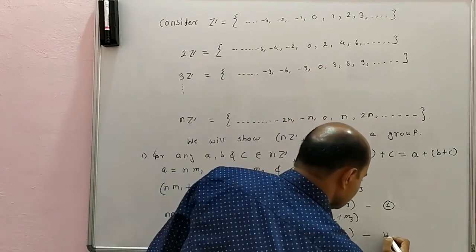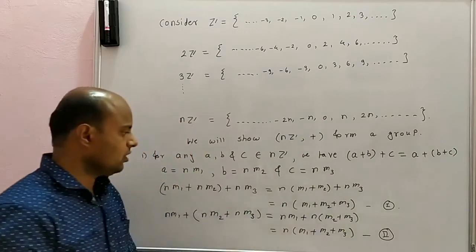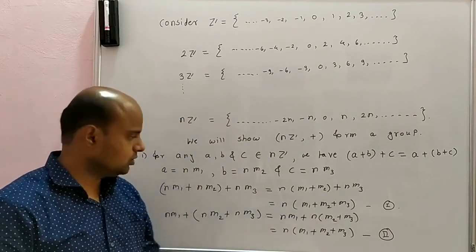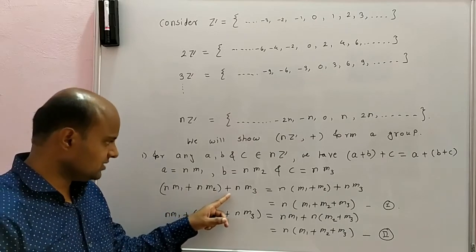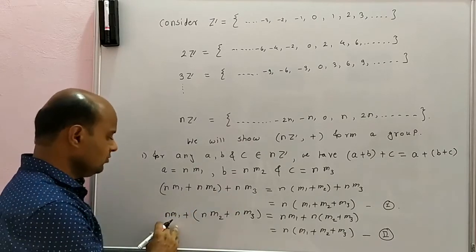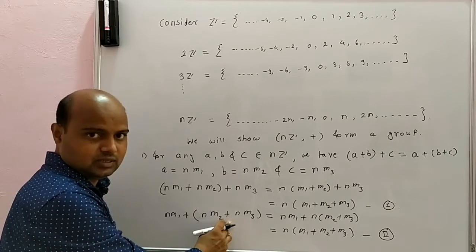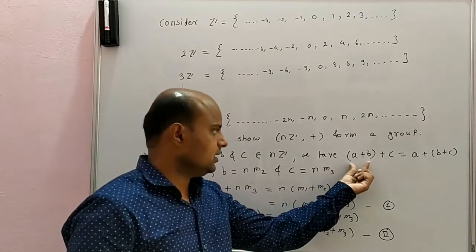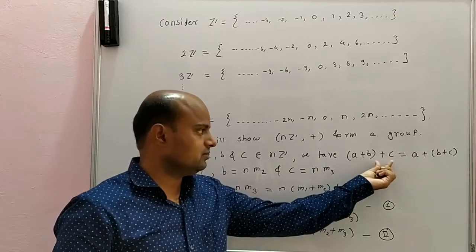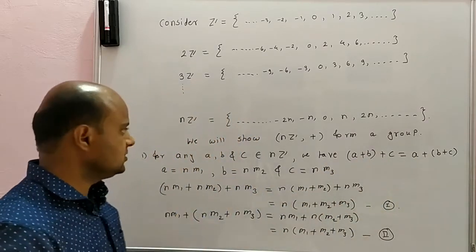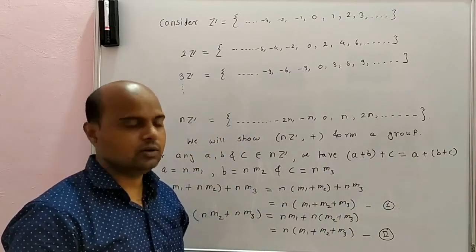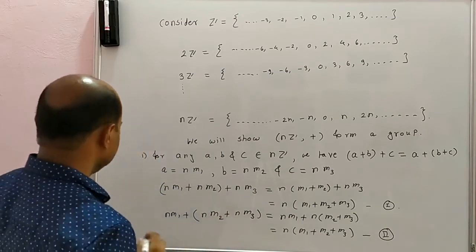Say this as 2. From 1 and 2 we have (n m1 + n m2) + n m3 is the same as n m1 + (n m2 + n m3). That is, firstly I add a and b, then add c, the same as firstly I add b and c and then a. Therefore addition satisfies the associative law in nZ.